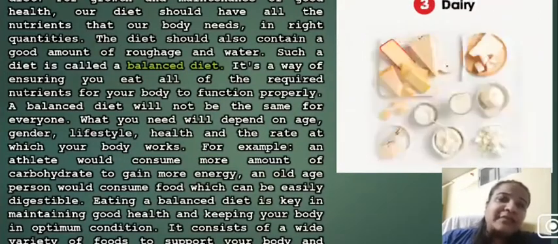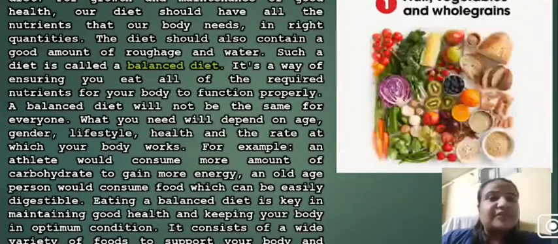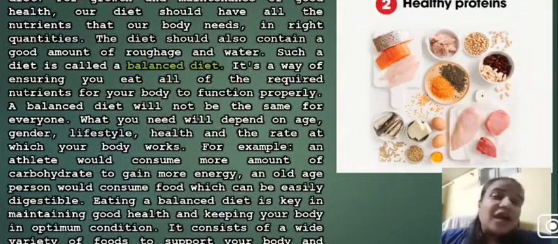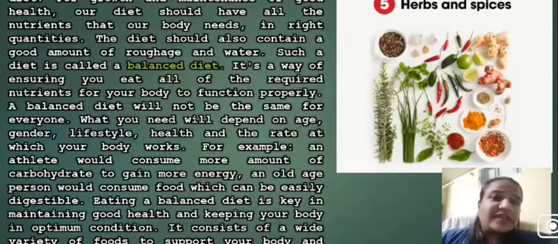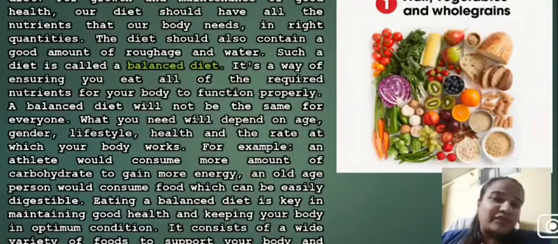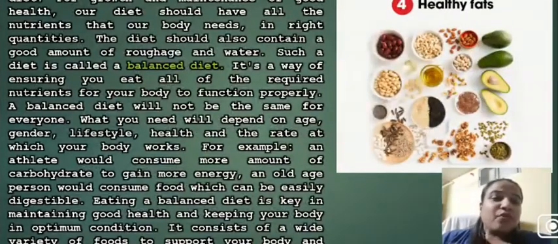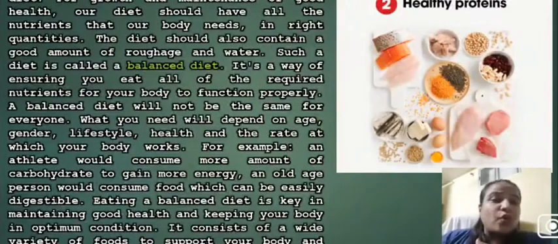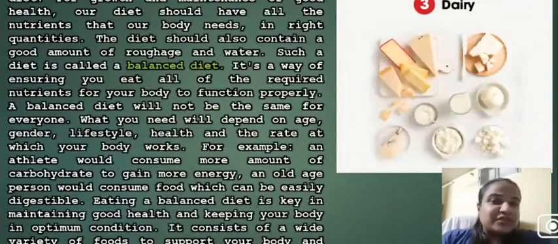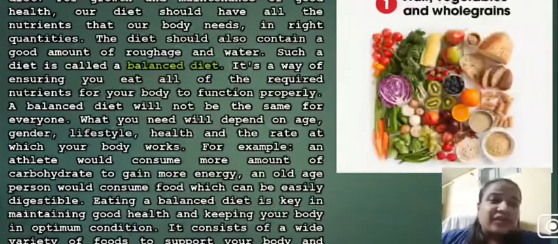A balanced diet depends upon age, it depends upon the gender of a person, it also depends upon lifestyle, how a person is living, and the requirement of health and the rate at which your body works. For example, an athlete would consume more carbohydrates to gain more energy, but an old-age person would consume food which can be easily digested.